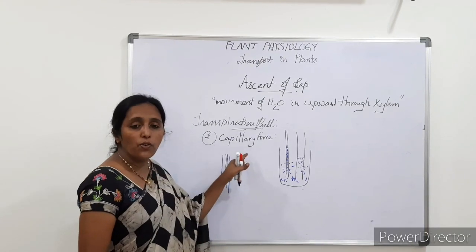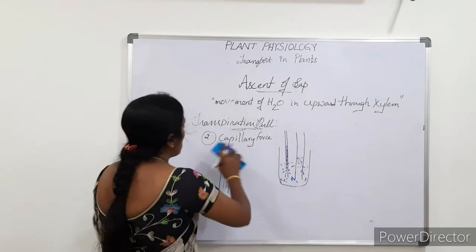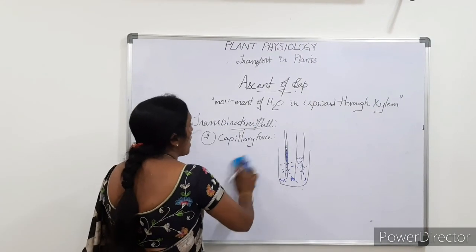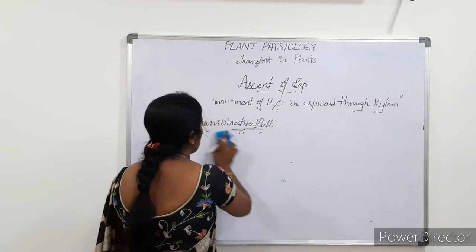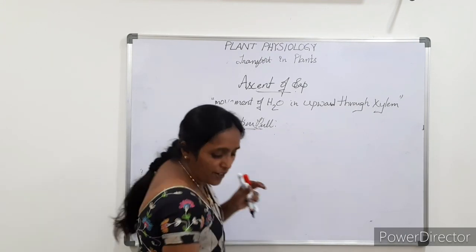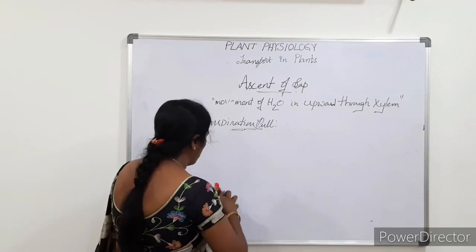How do these two forces help in the pull? How do these two create the pull during the transpiration? Here, for easy understanding, just draw a diagram.